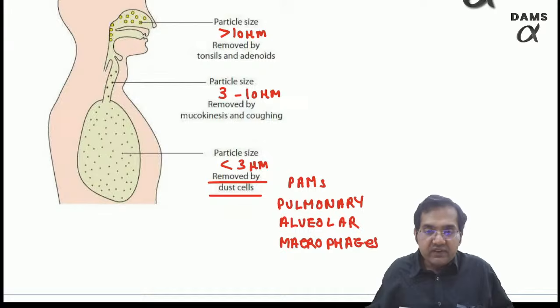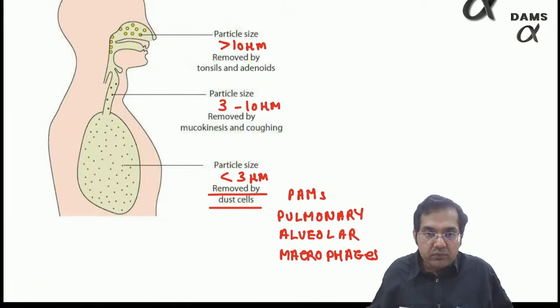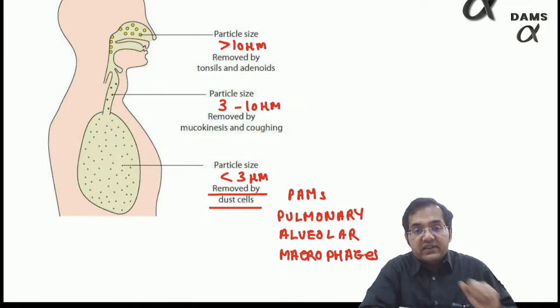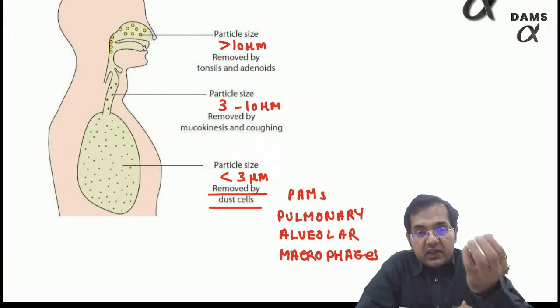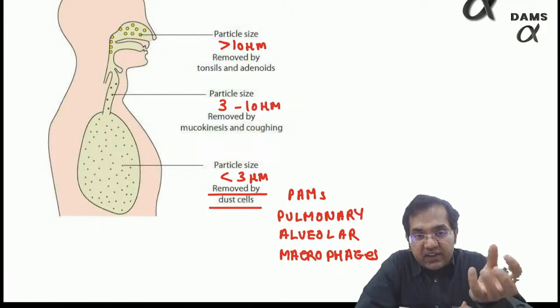So basically these days, as you know, pollution is going around in Delhi NCR. With a lot of pollution, these less than 3 micron, 2.5 micron particles are being ingested by the pulmonary alveolar macrophages as a defensive mechanism, which can result in long term fibrosis of the alveoli and the lungs. That is why it's a grave or serious situation.